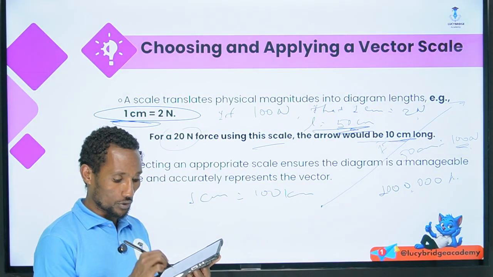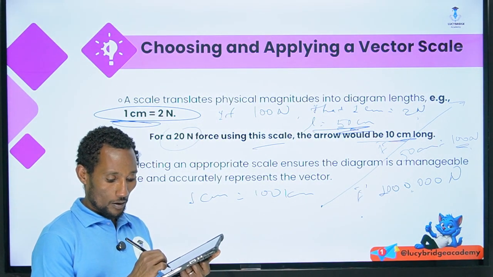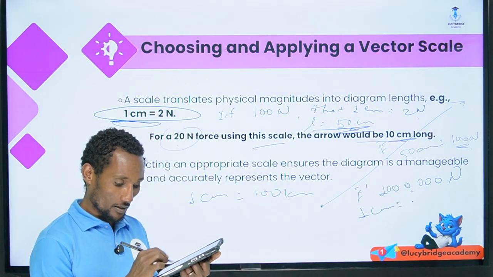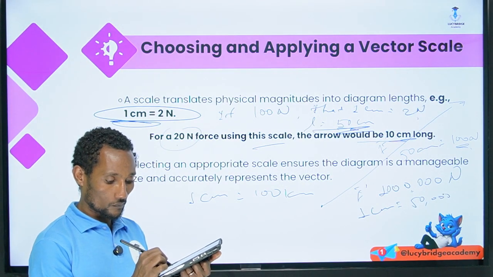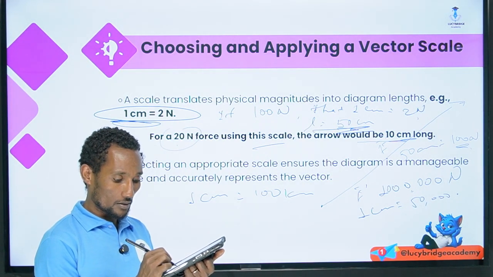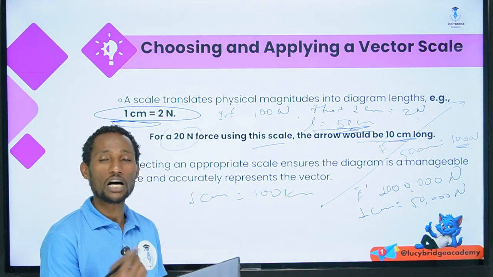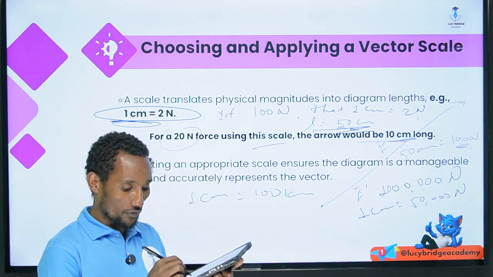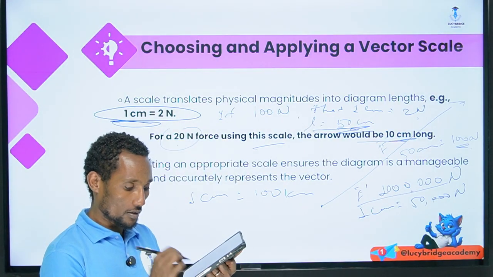If it is 1 million Newton, the force which you have, then the scale we have, 1 centimeter is the same as, let's say, 15,000 Newton. So when you just divide this, 1 million divided by 15,000, okay?